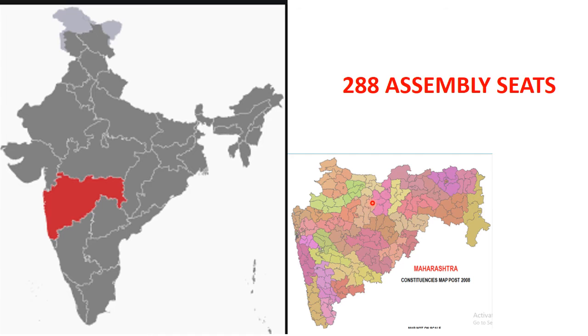Okay, so the entire state, for the election of the Legislative Assembly or Vidhan Sabha, has been divided into small units called constituencies, and Maharashtra has 288. Now these constituencies depend on the population of the state. As I told you, some have only 70 seats, some have 40. That depends on the area of the state and the population of the state.